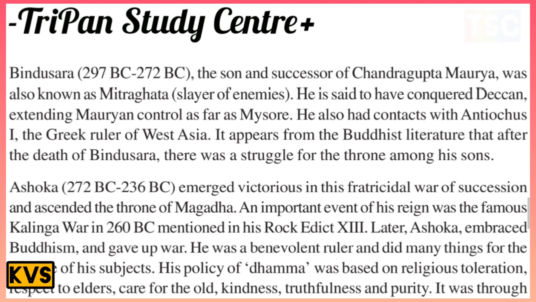He also had contact with Antiochus I, the Greek ruler of West Asia. It appears from Buddhist literature that after the death of Bindusara, there was a struggle for the throne among his sons.